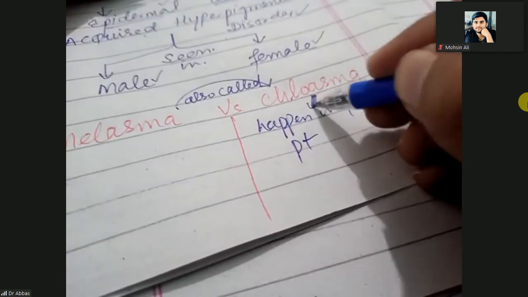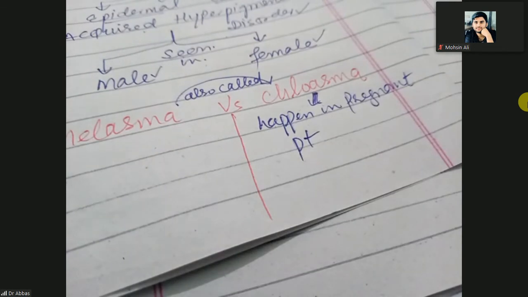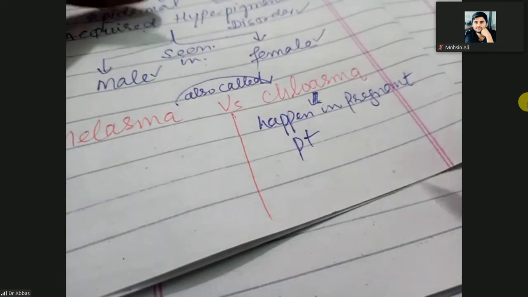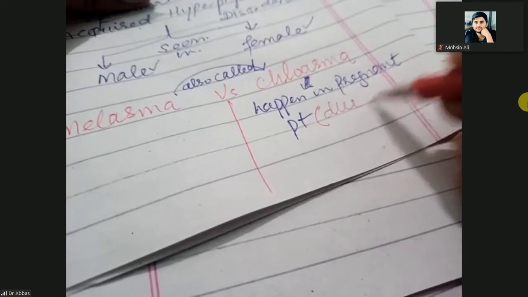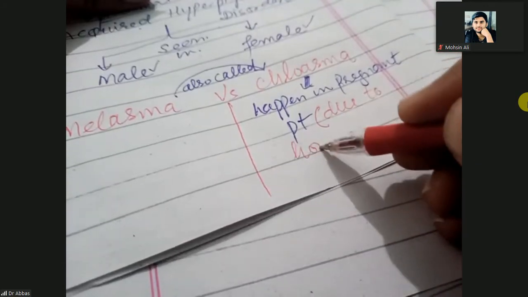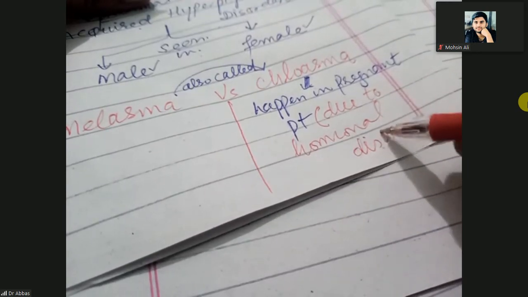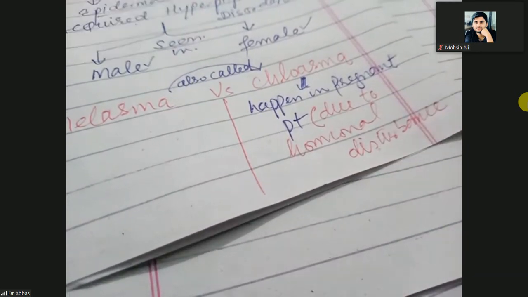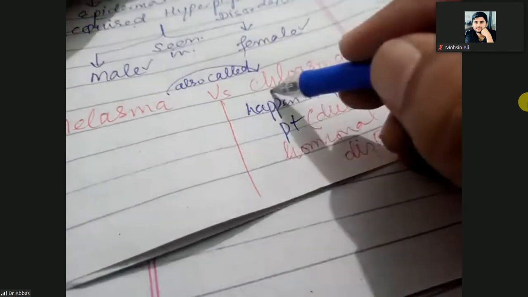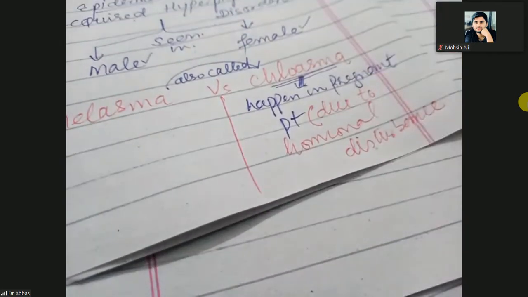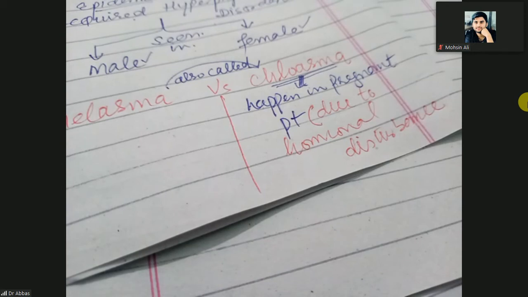So chloasma happens in a patient that is female and also pregnant, and it is due to hormonal disturbance. So in the pregnant female, due to hormonal disturbance, this chloasma will settle on its own.